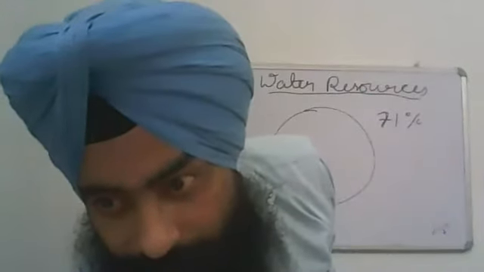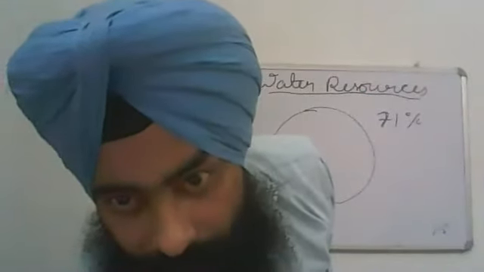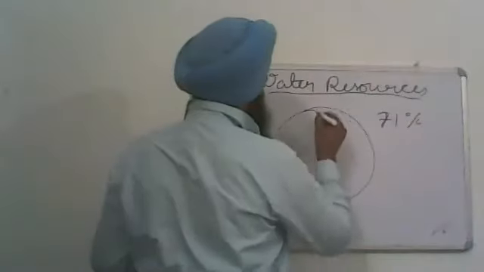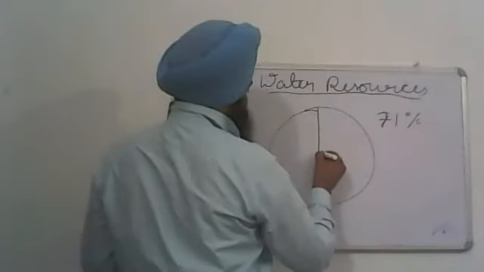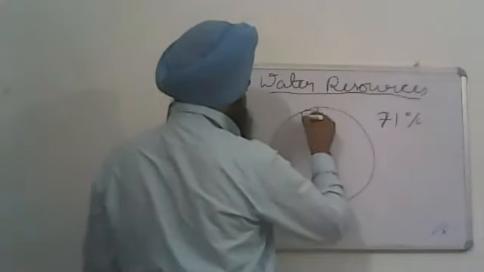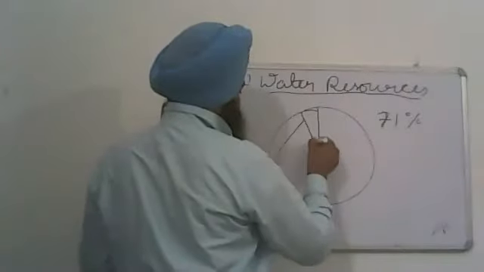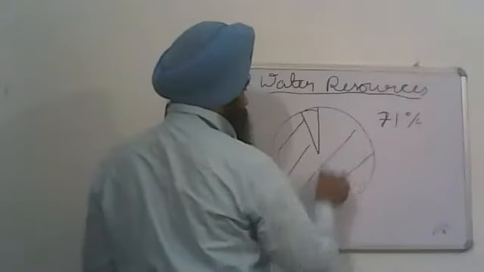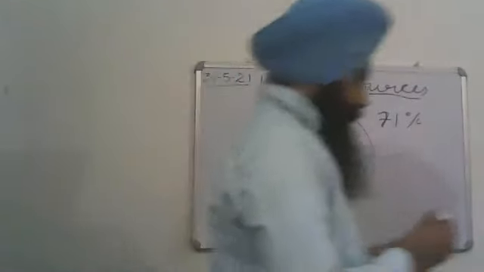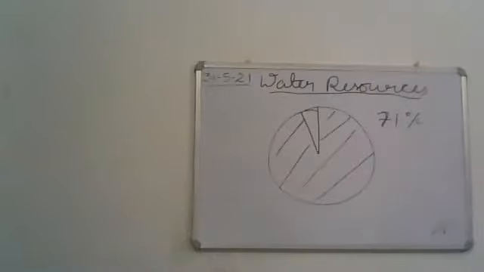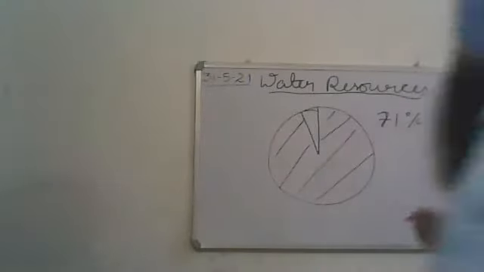And out of this 71%, 97% is saline water, which is present in the seas and oceans.